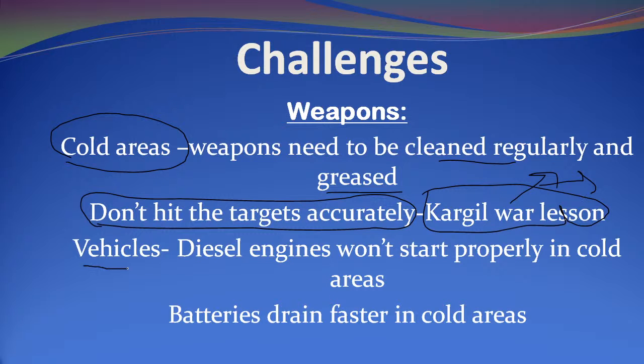Next is the vehicles. Remember, diesel engines won't start properly in cold areas. Candidates, if you are in Delhi, you have seen during the winter season that many cars and bikes don't start immediately in the cold. And next, the batteries also drain faster in colder areas. If you live in these cold areas, you will have seen your battery drain faster. So it is not easy to fight a war in a mountainous region, because of all these problems.